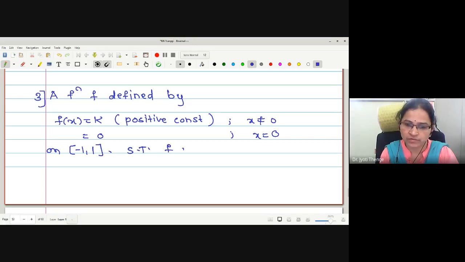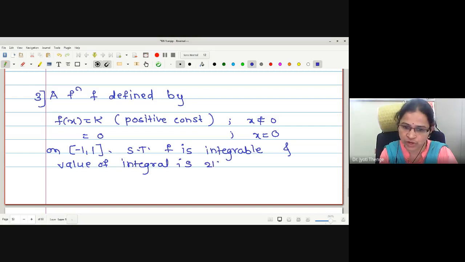Show that f is integrable and the value of the integral is 2k. This is what we want to show.